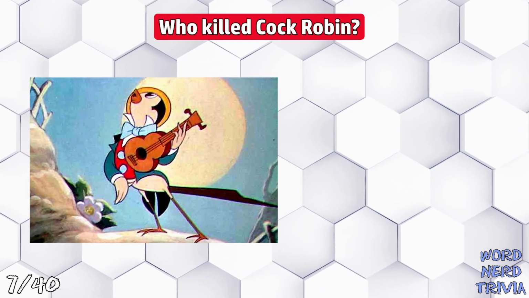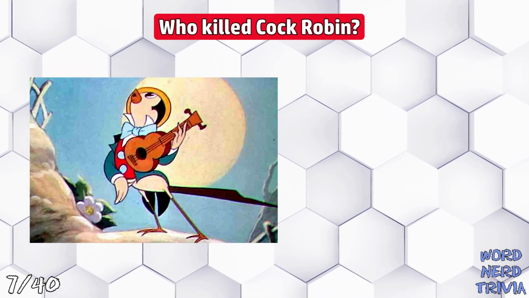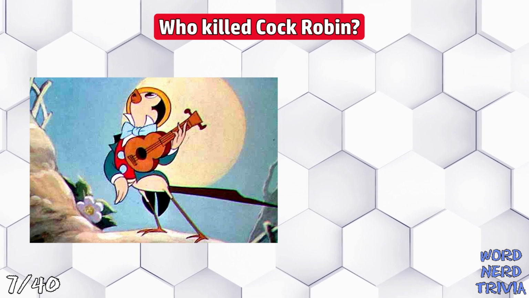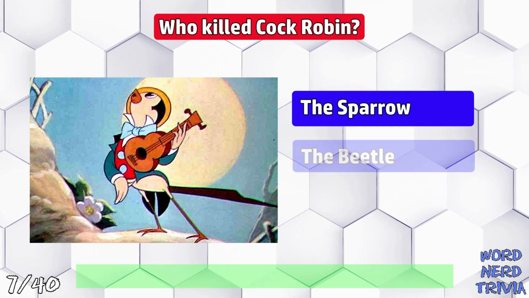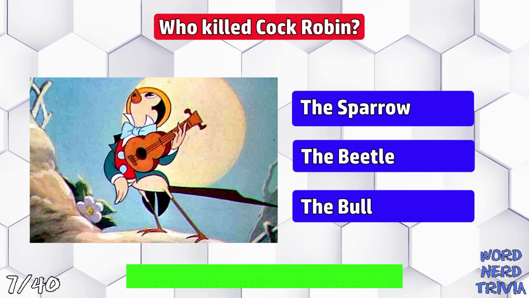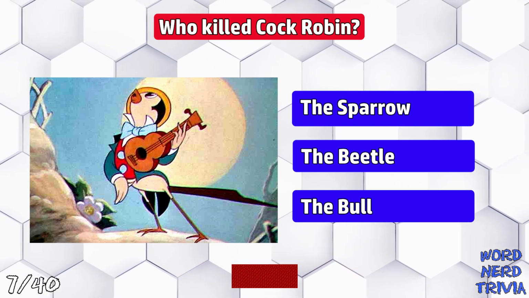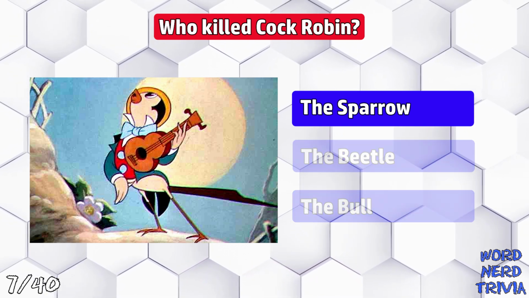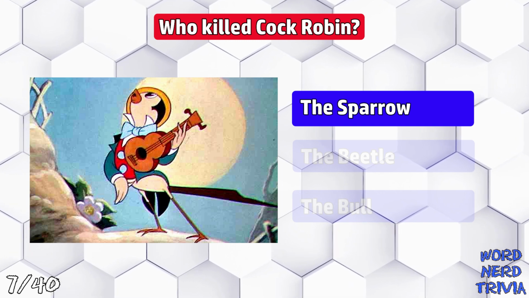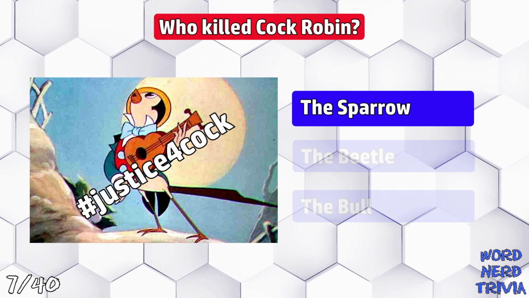In the English nursery rhyme, Who Killed Cock Robin? The sparrow, the beetle, or the bull? The sparrow confessed to killing him with his bow and arrow. Unfortunately, he had not been read his rights, so he got off on a technicality.